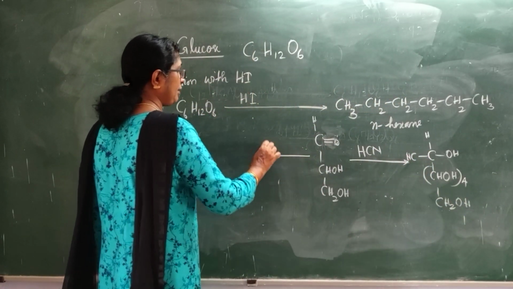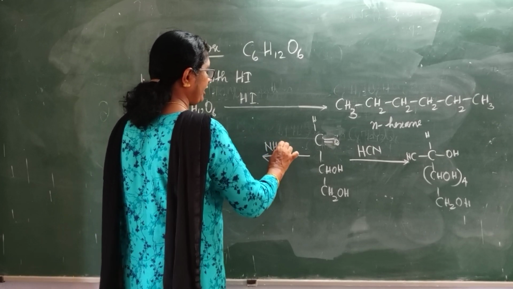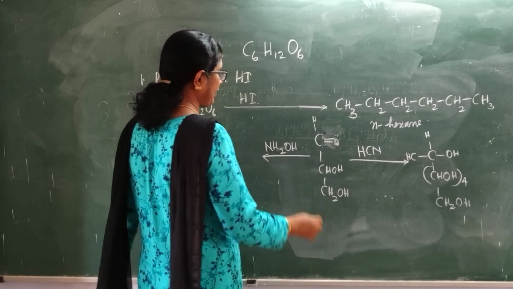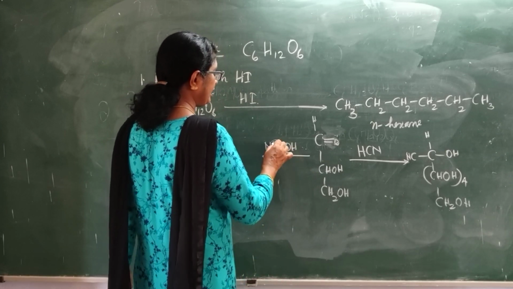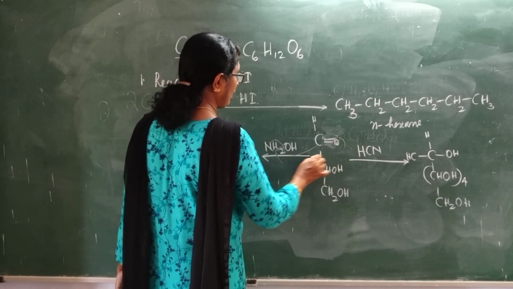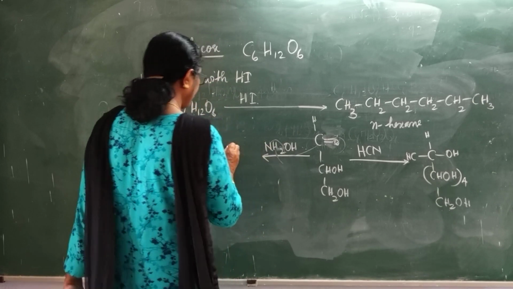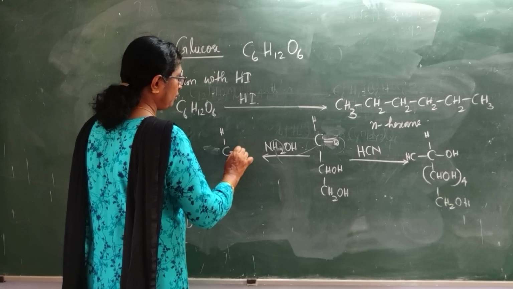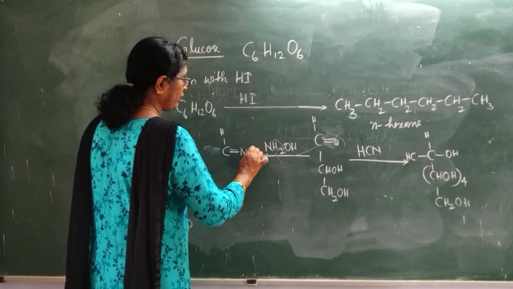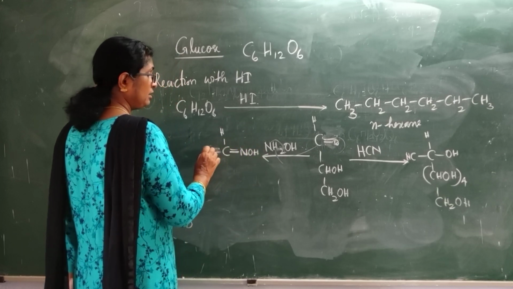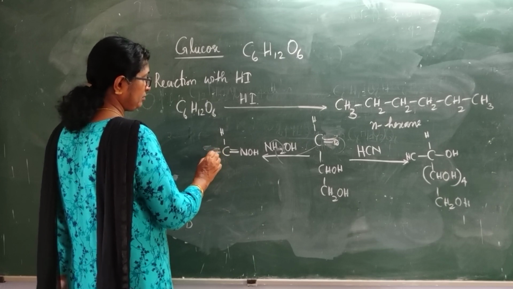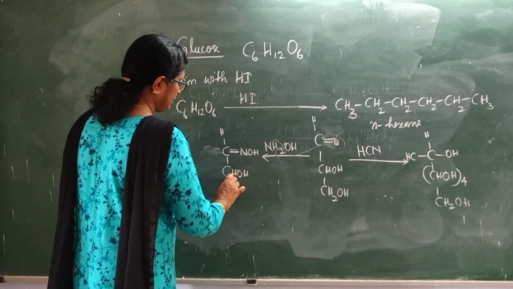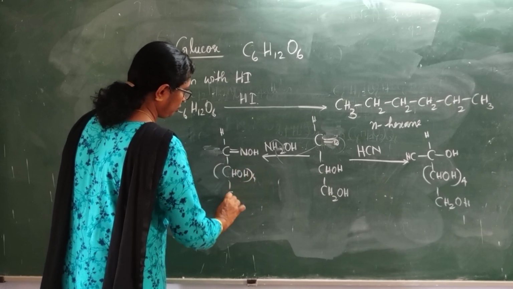What is hydroxylamine? NH2OH. Same reaction. The two hydrogens and the oxygen will be eliminated as water. So what will you get? CH double bond NOH, isn't it? Then (CHOH)4 CH2OH.